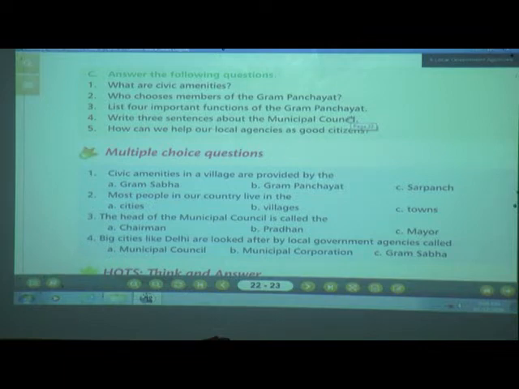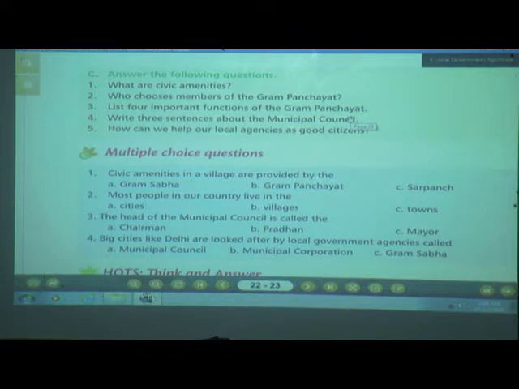The members of the town who are 18 years or older elect the members of the municipal council. These members are called municipal councillors.